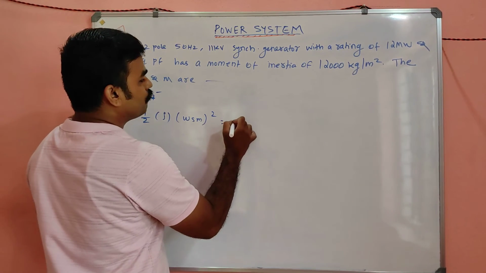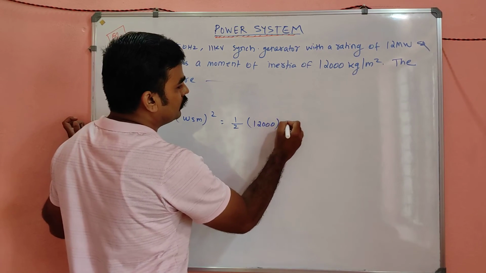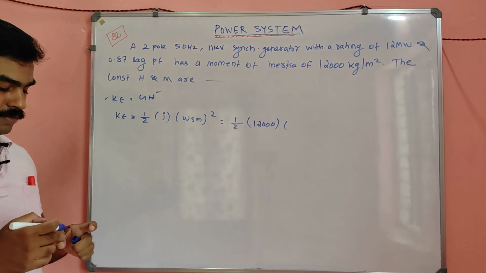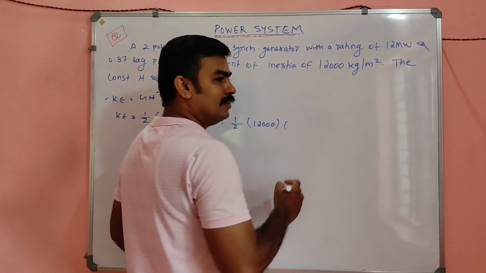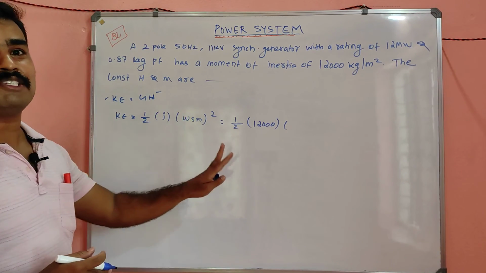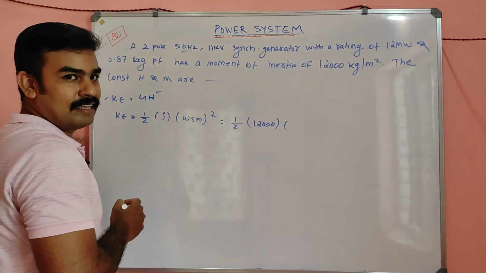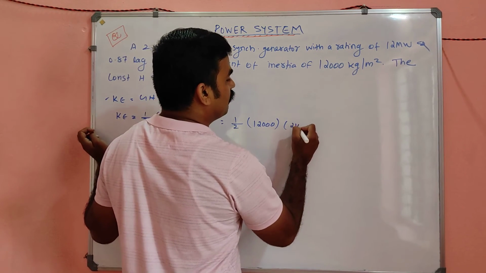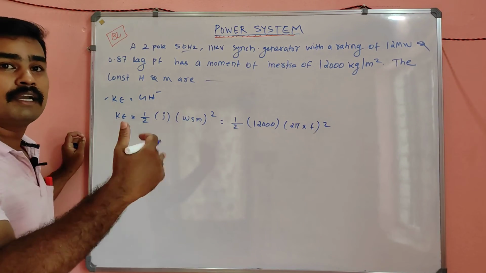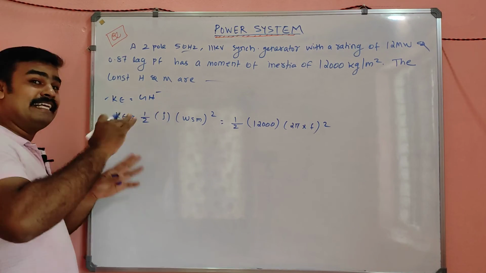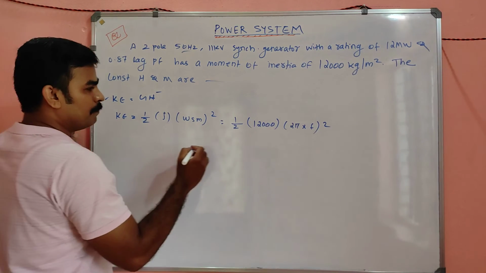So it will be half into J, which is already given, 12,000, into omega sm squared. Omega sm is the angular velocity. We don't have the angular velocity directly in mechanical terms, but we have the 50 hertz frequency. So the angular velocity is omega equal to 2 pi f. You can convert anything between electrical and mechanical.